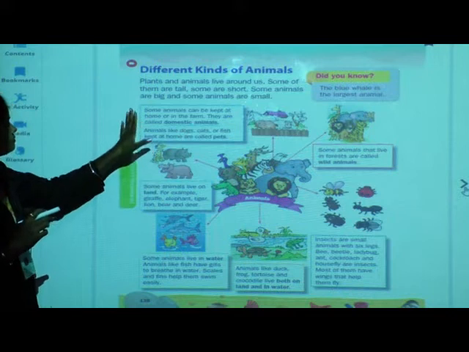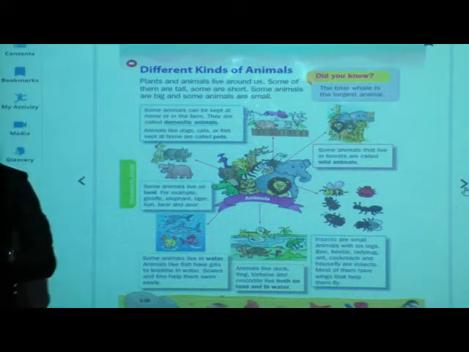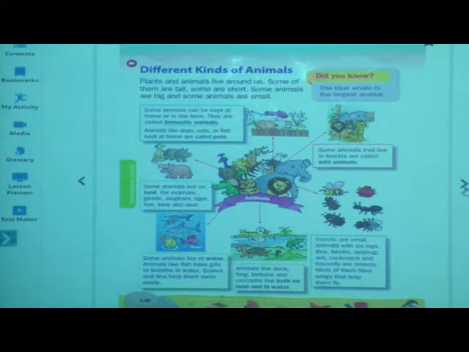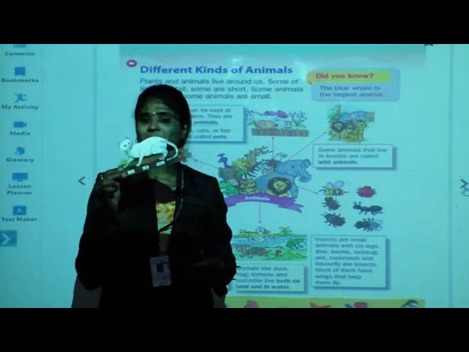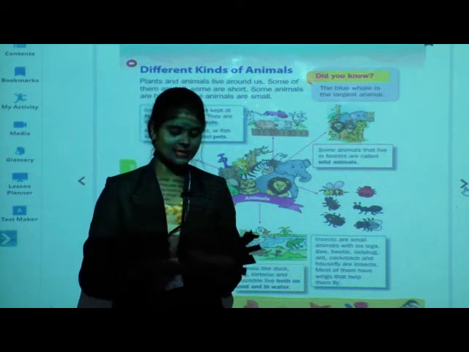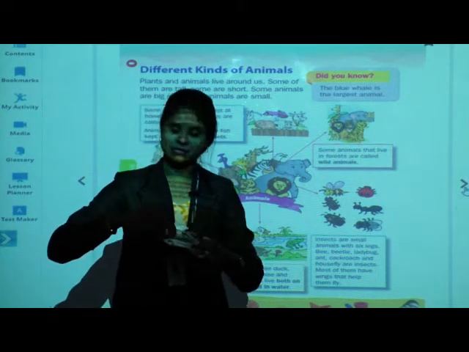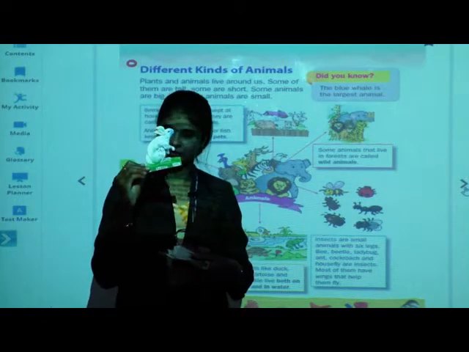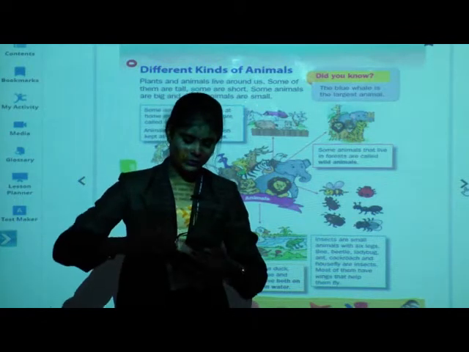See children, now I will show you animals. Once again I will show you some animals. You just see. See children, which animal is this? Once again tell me. Yes, cat. This is cat. Next, rabbit. Very good.